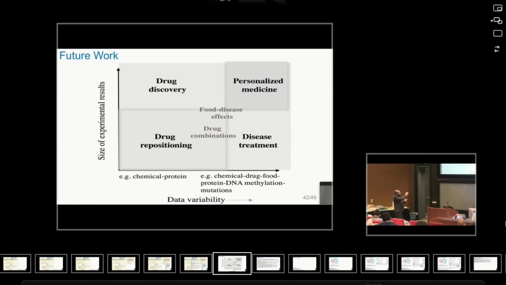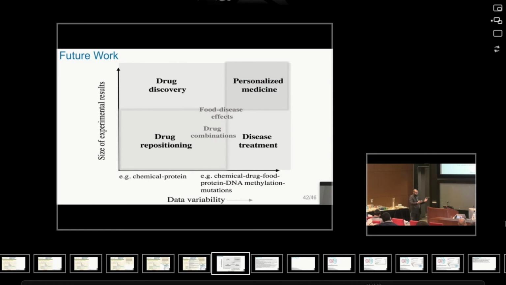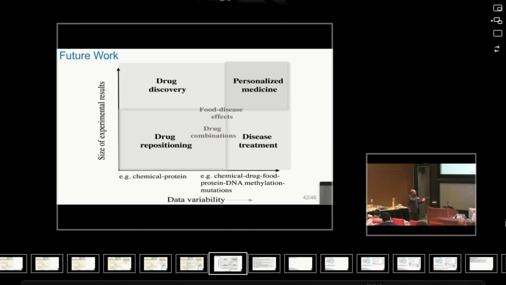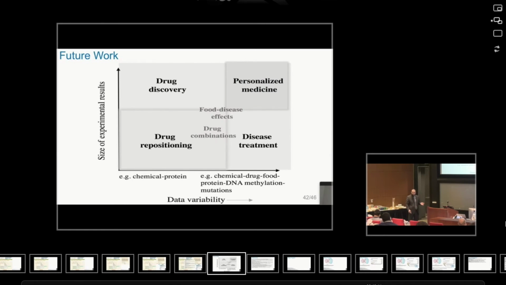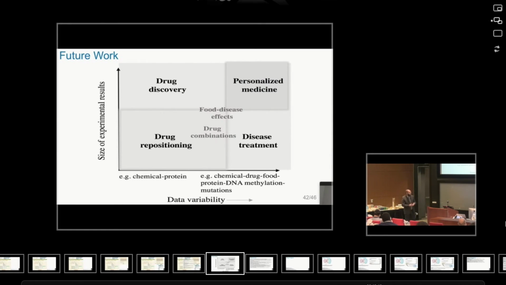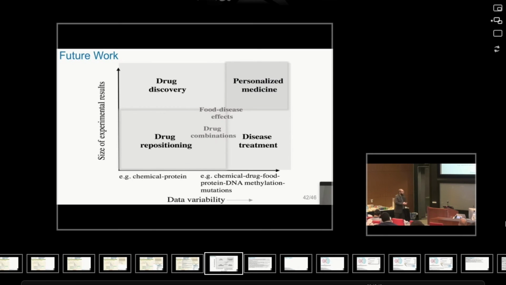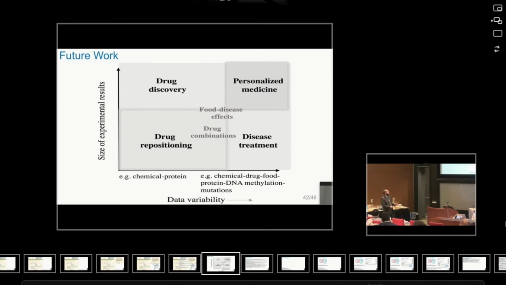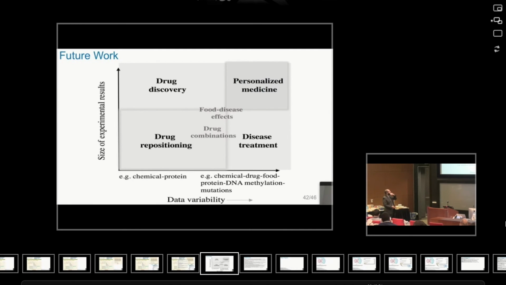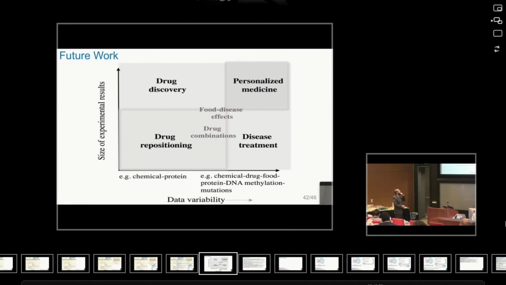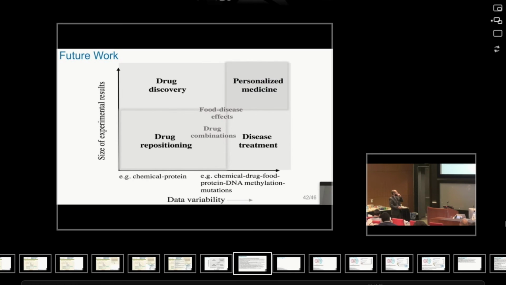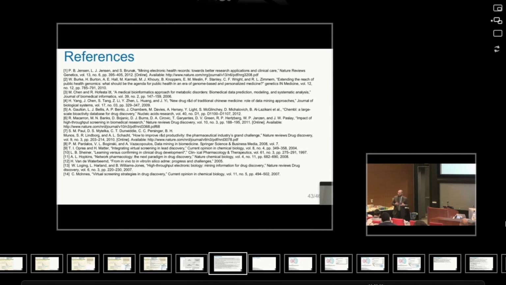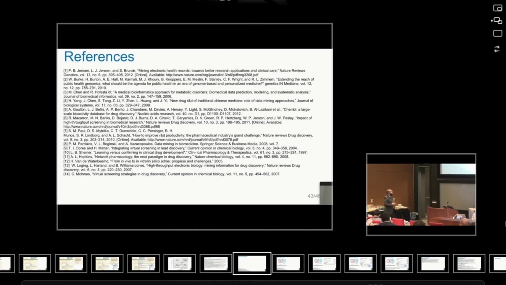So we go on the x-axis from a basic setup where we have chemical and protein, to further steps where we can combine different types of information from food, from environmental chemicals, from DNA methylation, mutations, different types of molecular information, and do mining in that setup. As well, if we can access more and more experimentally validated results. This is a list of some of the references that I used in this study.